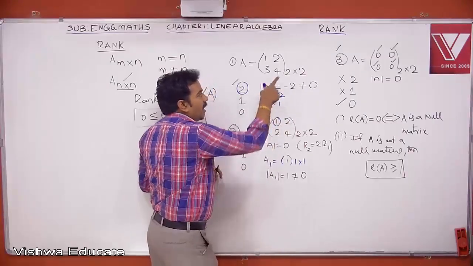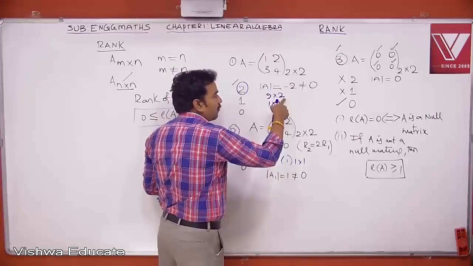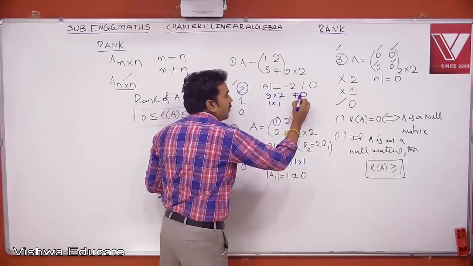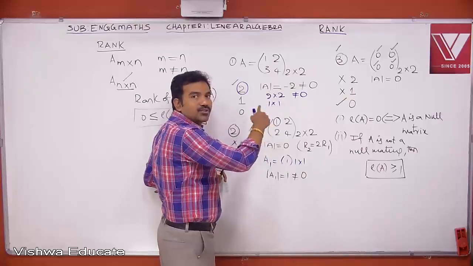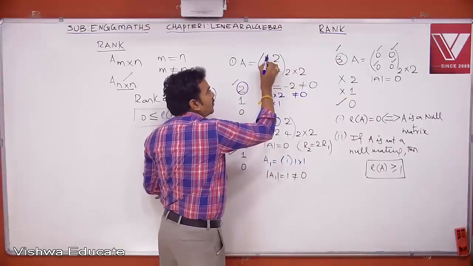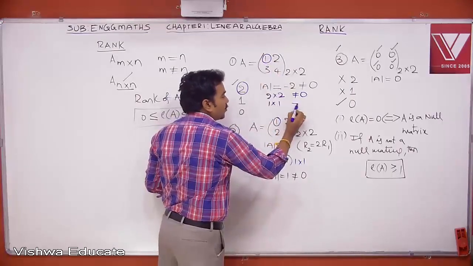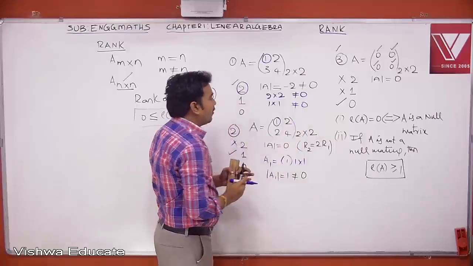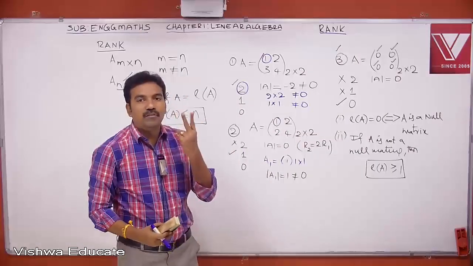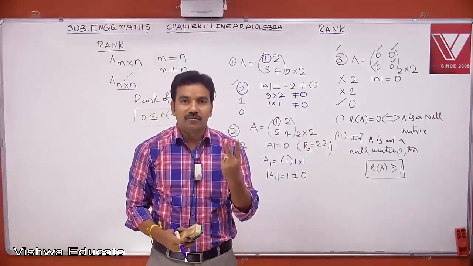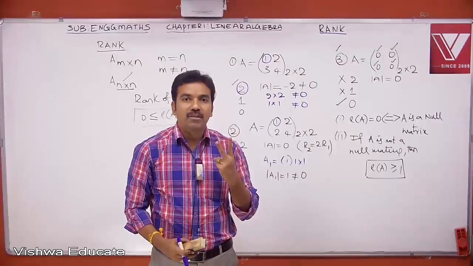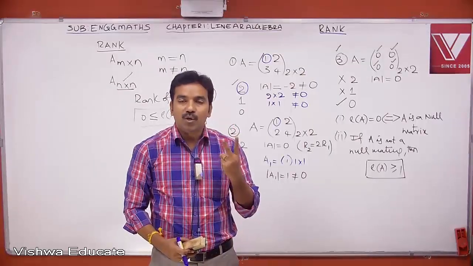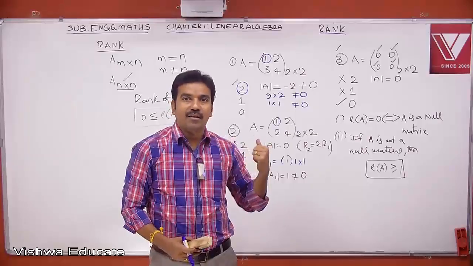1 by 1. Now it is a 2 by 2 submatrix whose det value is not equal to 0. See, I always want a dimension whose det is not equal to 0. Now in this case, this is a 1 by 1 submatrix whose det is not equal to 0. Therefore, in the first example, I got 2 different dimensions with a non-zero det value. One is 2 by 2, another is 1 by 1. Out of these 2 dimensions with a non-zero det value, 2 is the largest dimension. That's why the rank is 2.